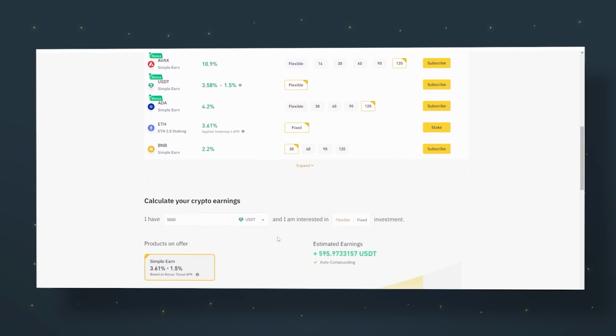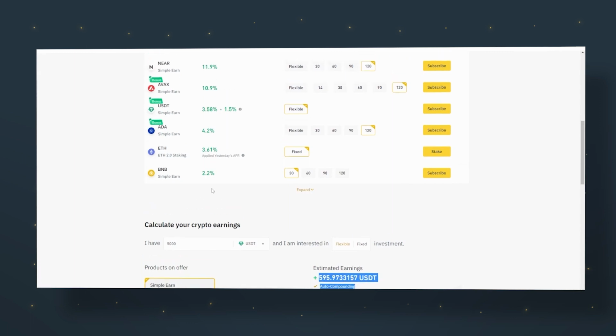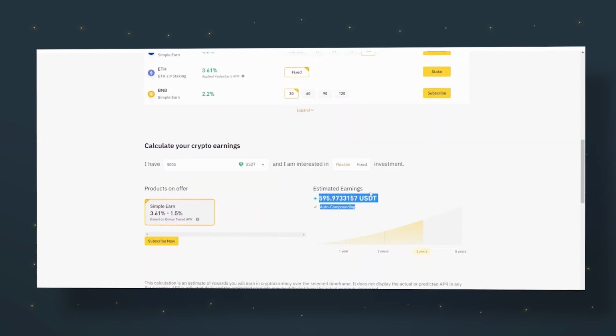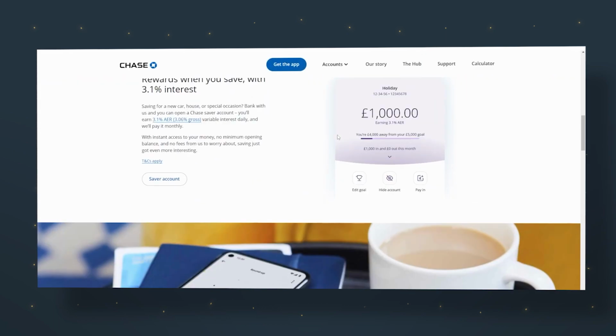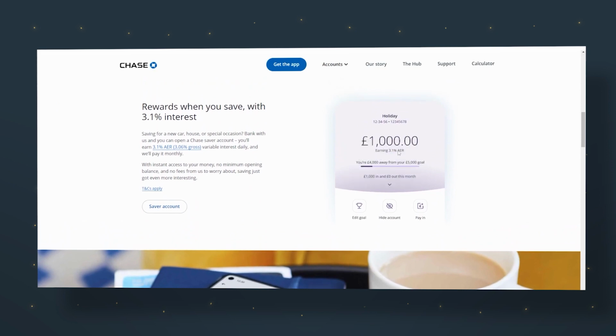If you check out traditional finance accounts like Chase, they might give you around 1% cashback. But guess what? The screenshot I'm showing you here says their yearly earnings rate is 3.1%, and on top of that, another 1.5%. That's way better than what regular banks offer.